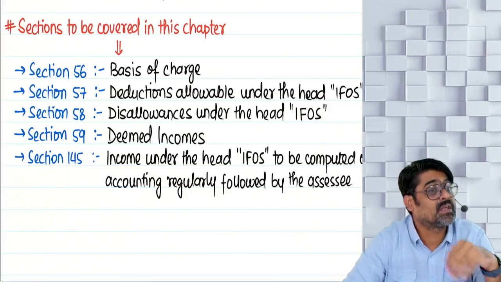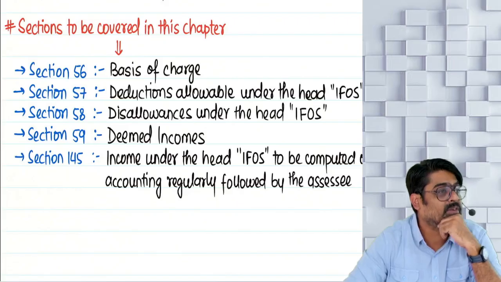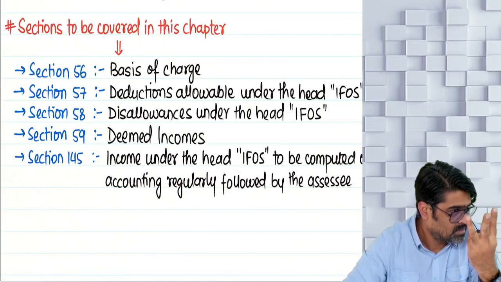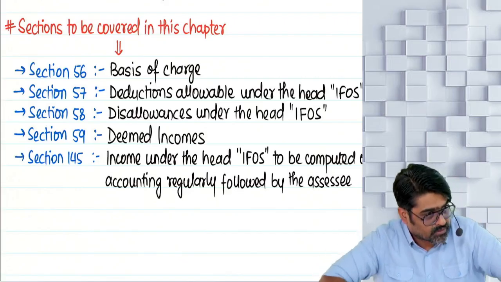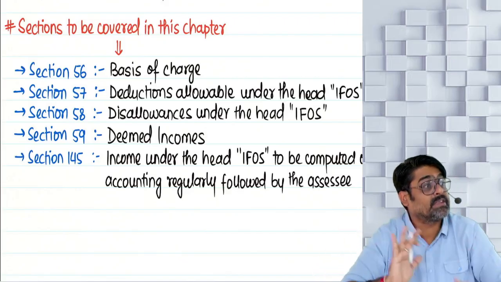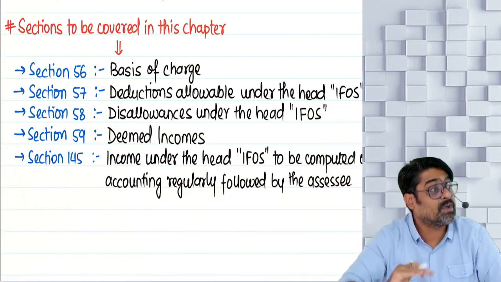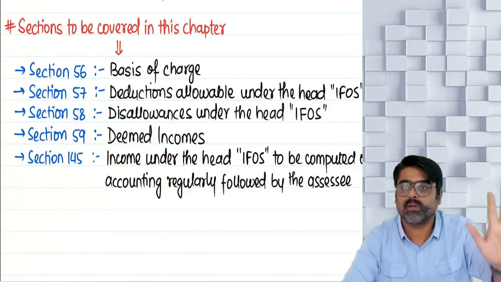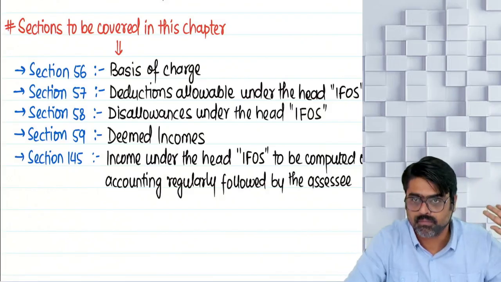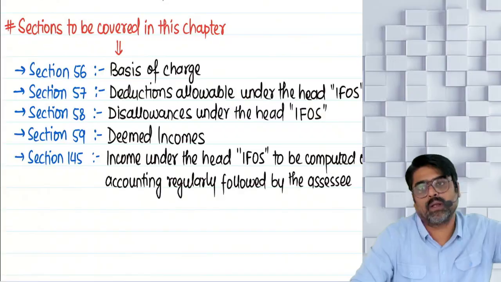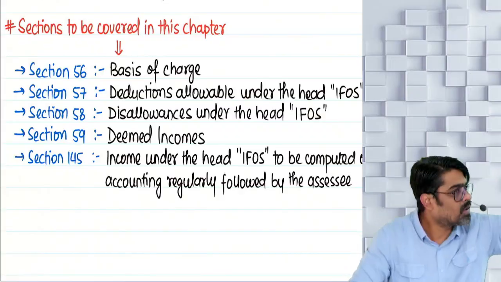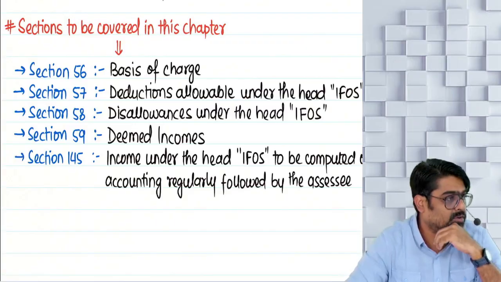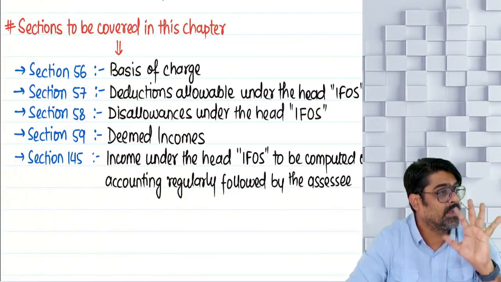But there are 3 exceptions. How many exceptions? These 3 incomes under the head IFOS will not be taxable based on method of accounting. Whatever method of accounting you are following, follow that method of accounting for all other incomes. Mercantile basis for all incomes. Cash basis for all incomes. Yes or no? But the 3 incomes are exceptions. Number 1, dividend income.